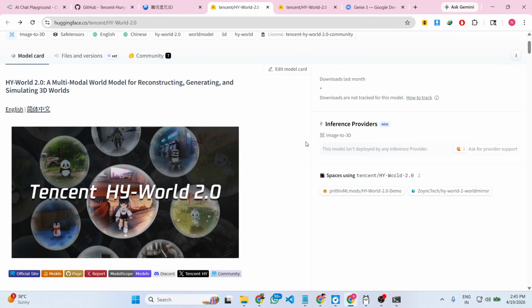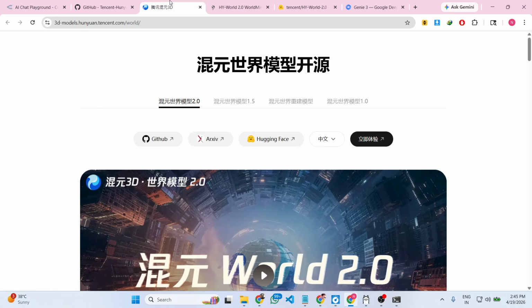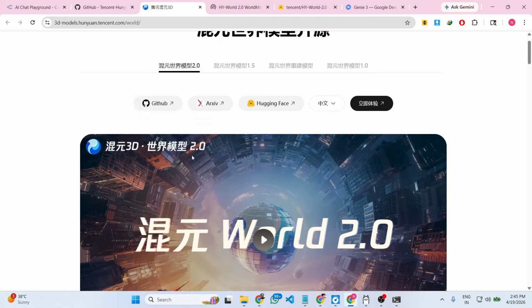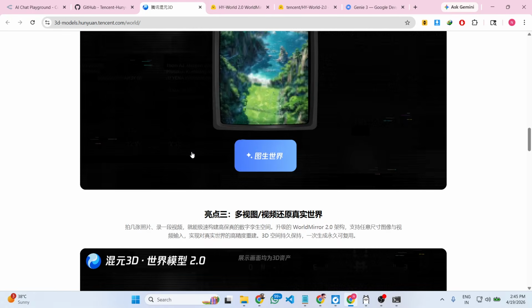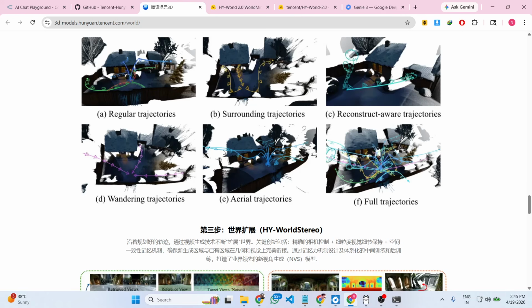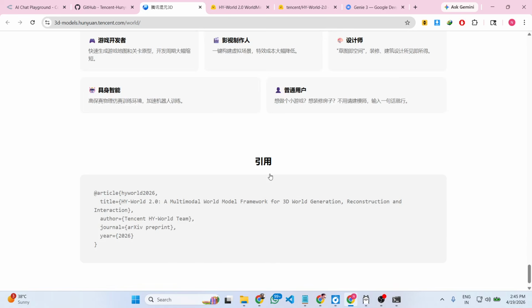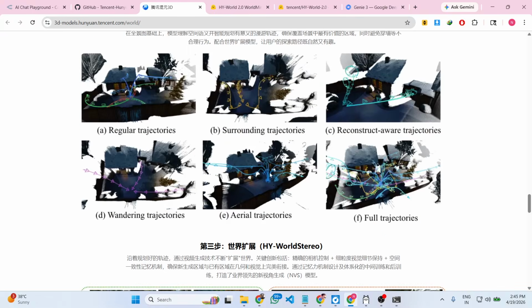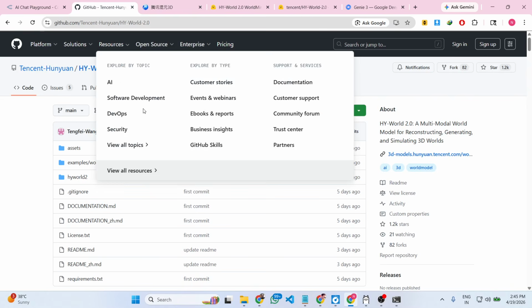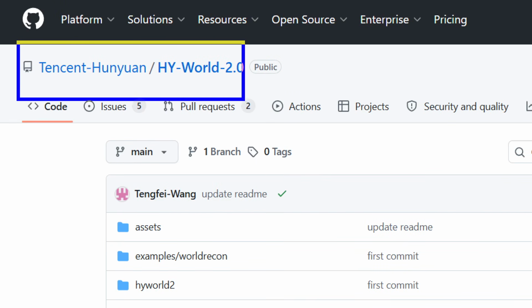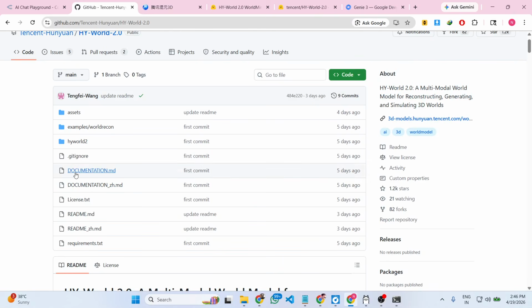Similarly, you have different spaces which are there. It's completely open source as you can see right here. They have given full documentation. So really, this is a Genie 3 alternative developed by the Chinese. Definitely check this out. It's developed by Tencent, HY World 2.0. This is their full GitHub repo right here.